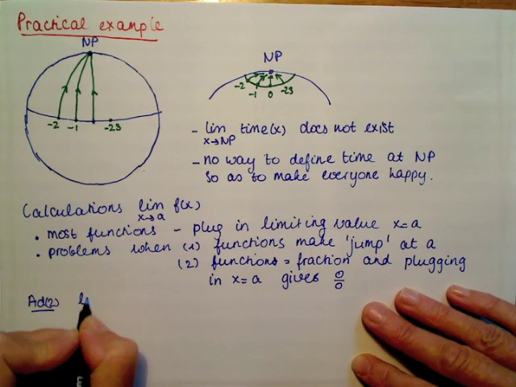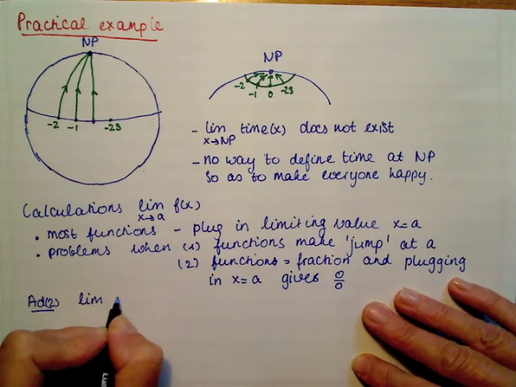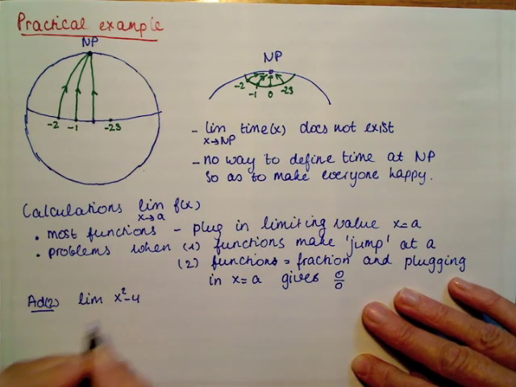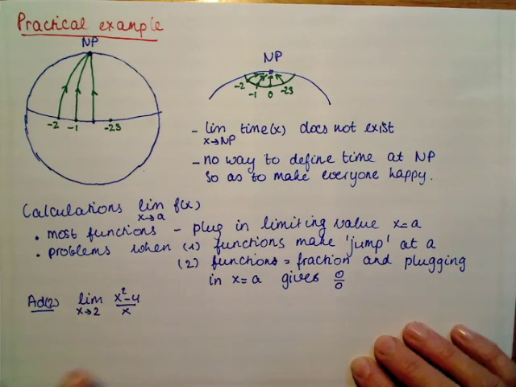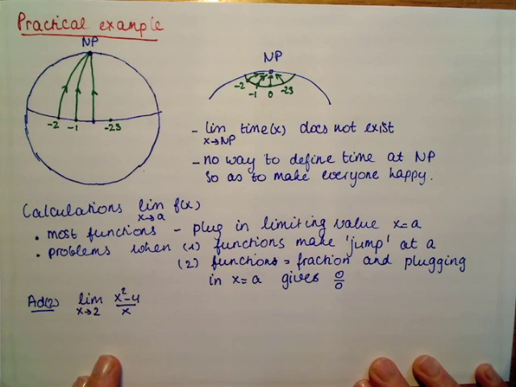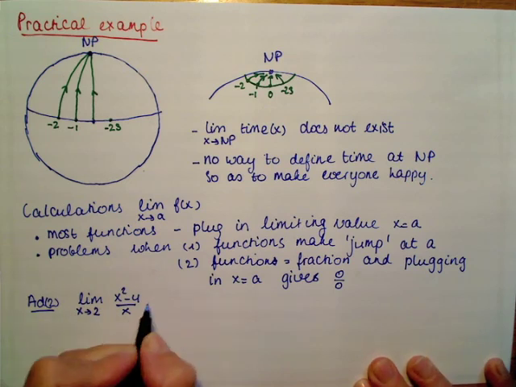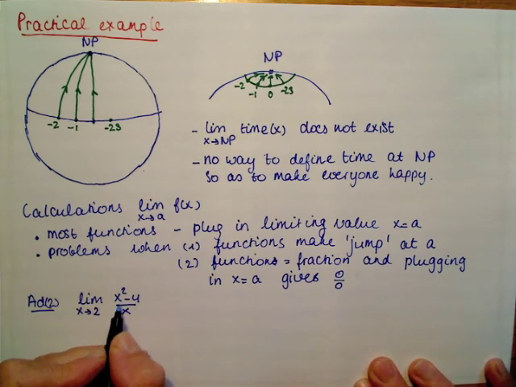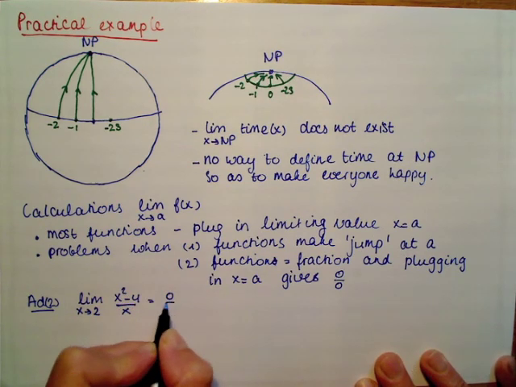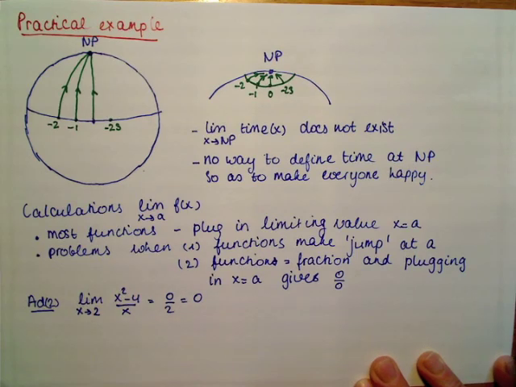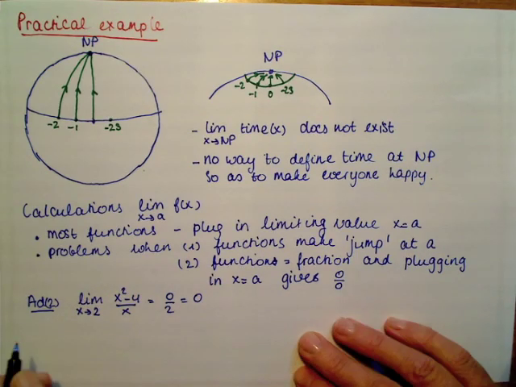Suppose that we have the function x squared minus 4 over x, and we want to calculate the limit for x approaching 2. Well, there is nothing special with this function. If we plug in the limiting value, we get 2 squared minus 4 equals 0, divided by 2 is 0. Nothing special, so this limit exists.